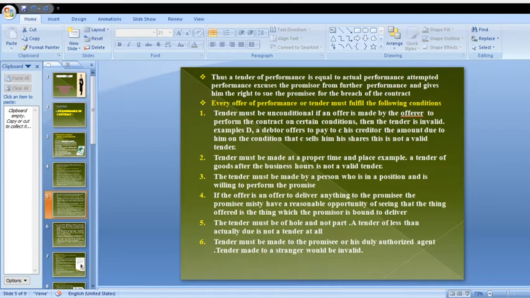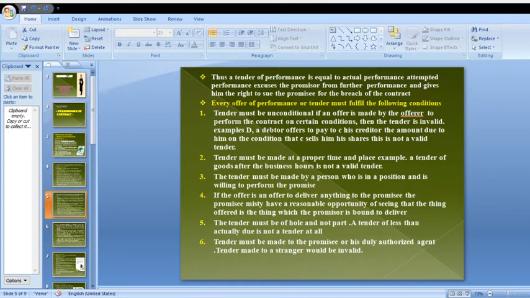And coming to the second point, the tender must be made at a proper time and proper place. Coming to the example, a tender of goods after the business hours is not a valid tender. This is an important point to highlight.